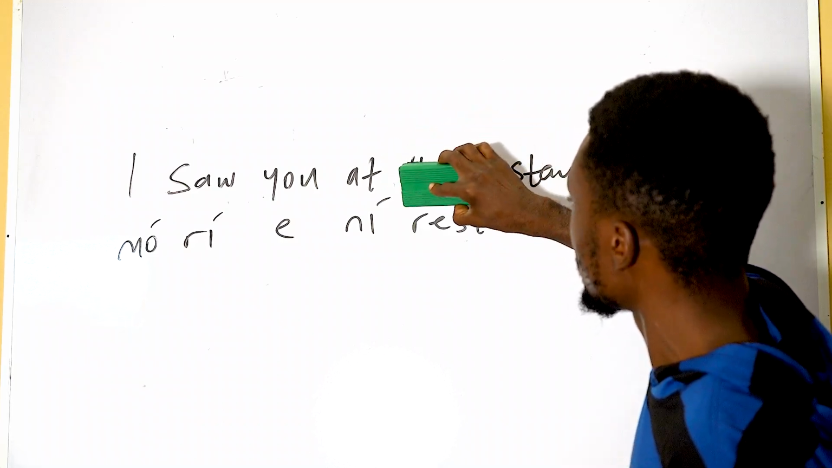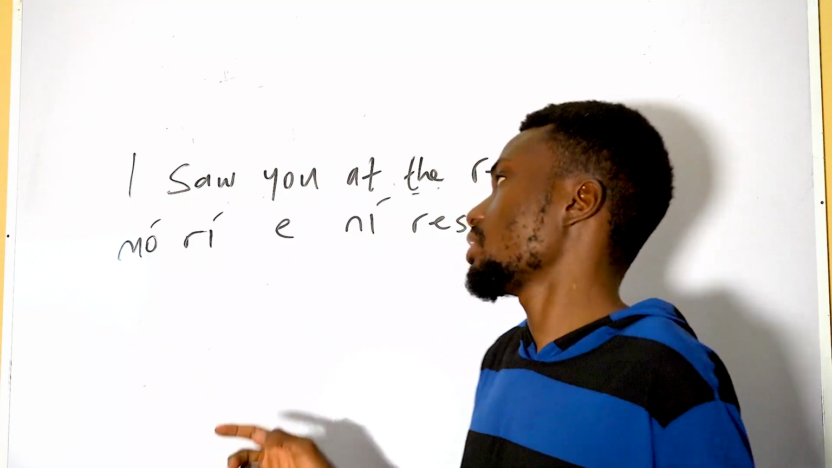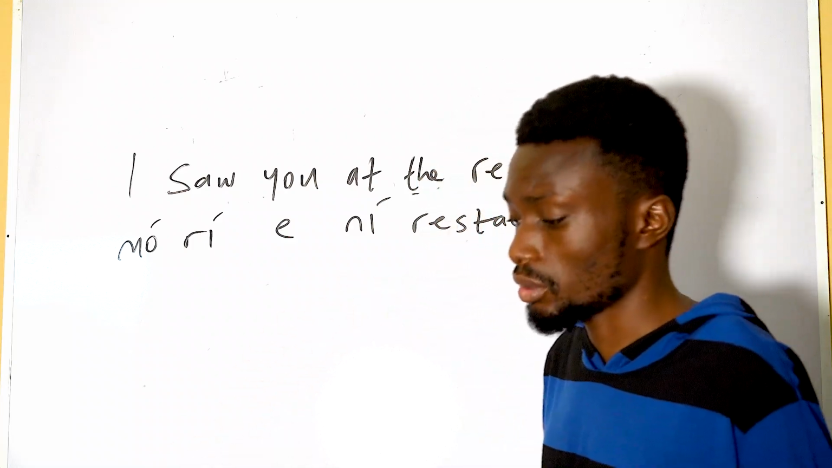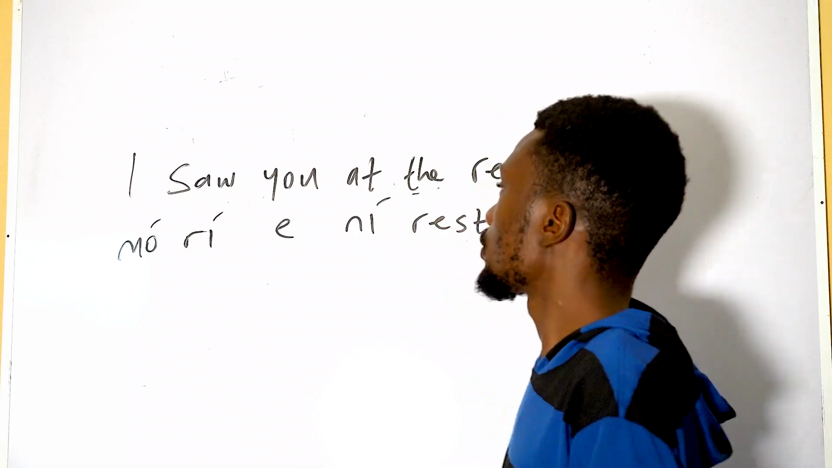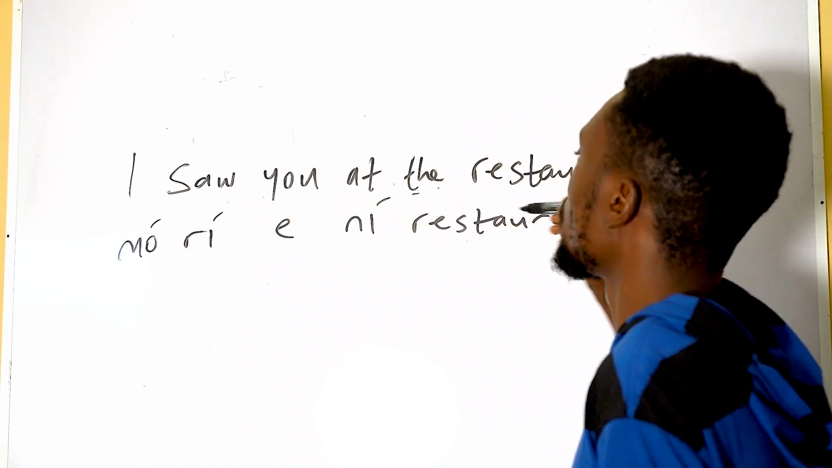But in many instances, English uses I saw you at the restaurant. Maybe not correct, but some people can use it like that. So I saw you at the restaurant. Mo rí ẹ ní restaurant. You can say I saw you at the hotel.